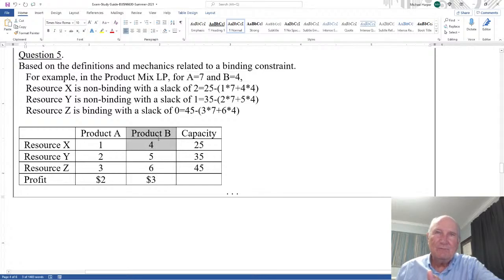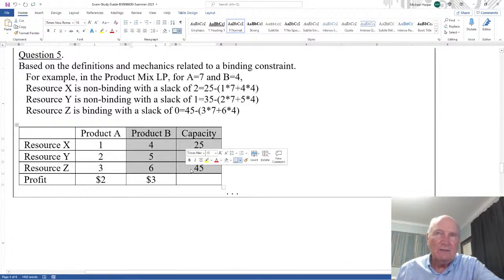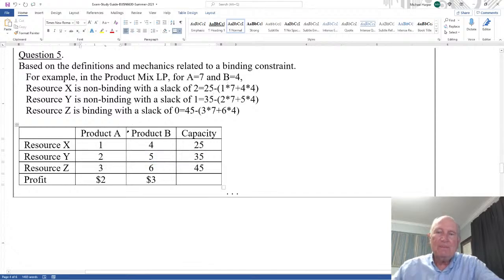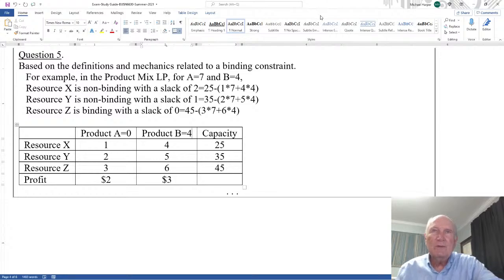Either B is 0 or A is 0, I vary it. But that way you're just working with one, so if this is 4 times 4 is 16, that's not equal to, suppose A is 0. Then suppose A was 0 and B was 4.